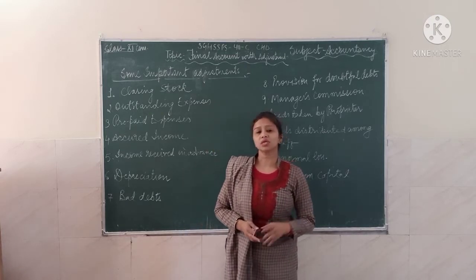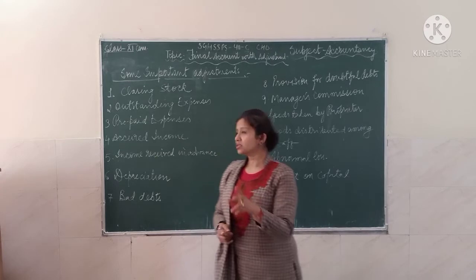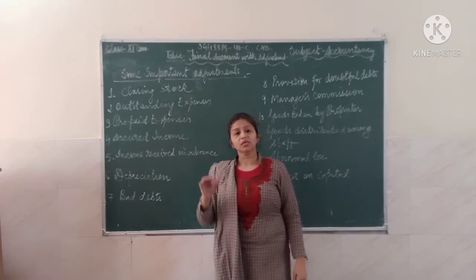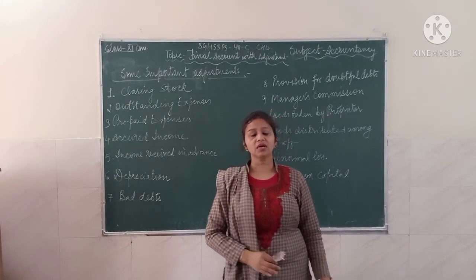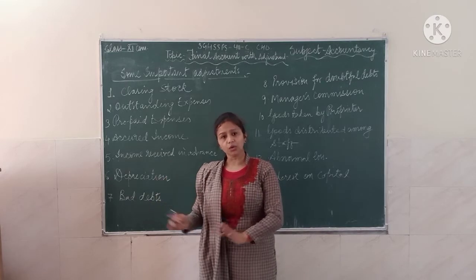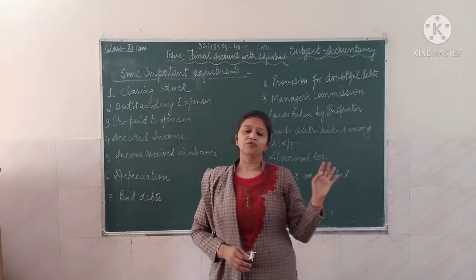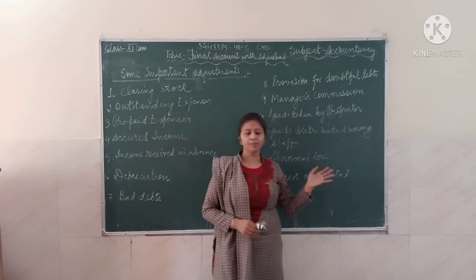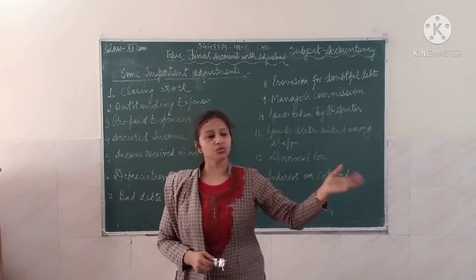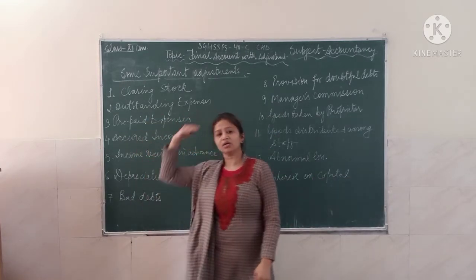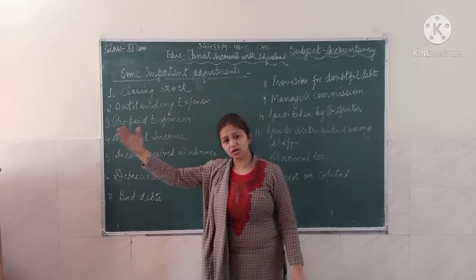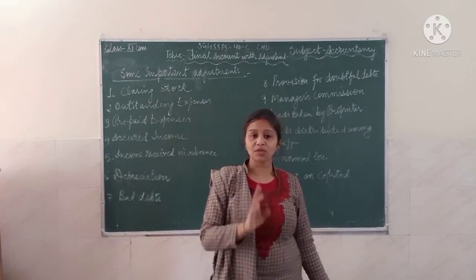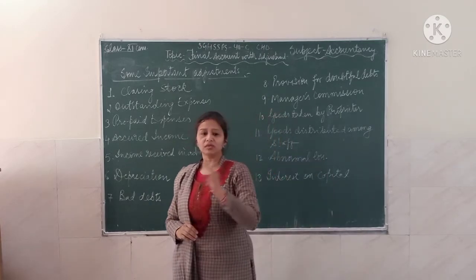Now we are moving to the more critical part, the final account with adjustments. There are some adjustments which are skipped from the trial balance. It means that you make the final account with the help of the trial balance. All the information regarding all kinds of accounts is given, and with the help of that trial balance, you pick all the items and put them either in the trading account or in the P&L account, in one stroke for all the items.